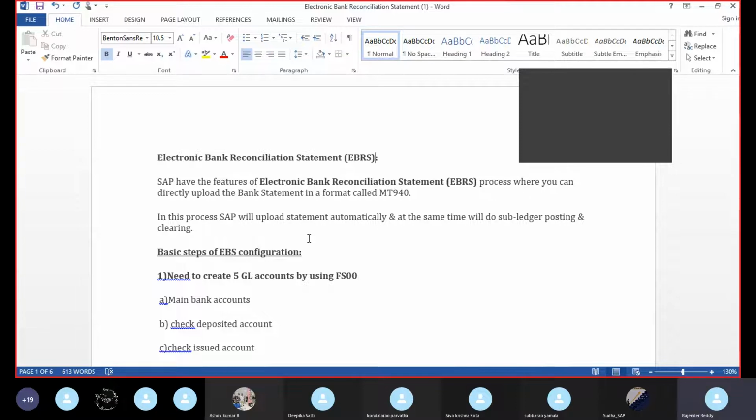So the first one is that sometimes we issue a check to the vendor. When we issue the check, immediately we enter the check number and date, everything in our records. But due to some reasons, the vendor might not go to the bank immediately, and will not deposit the check in the bank. So in our records the bank balance is showing less because we already paid some amount to the vendor, but at the bank's end the amount is showing high, because the vendor didn't go to the bank and hasn't submitted the check. So that is one of the reasons.